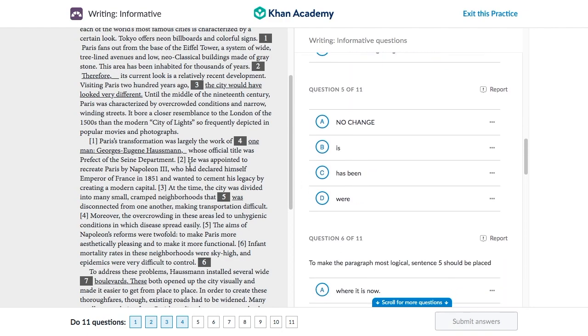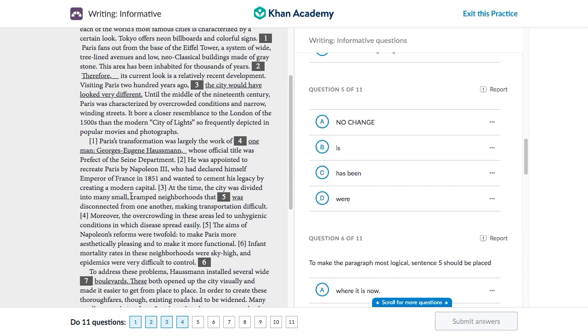On to question 5. At the time, the city was divided into many small cramped neighborhoods that was disconnected from one another. Now again, that agreement doesn't really make any sense with the tenses. Now read the sentence aloud in your head and see what makes sense to you. Let's read this again with is. At the time, the city was divided into many small cramped neighborhoods that is disconnected from one another. If this was present tense, that would make much more sense, but this is about the past.